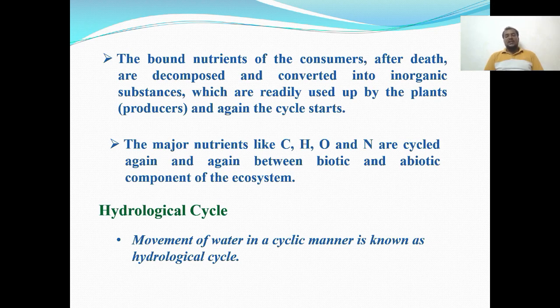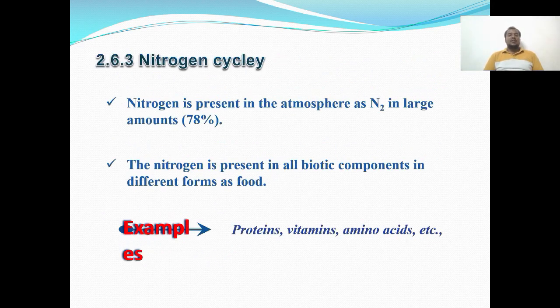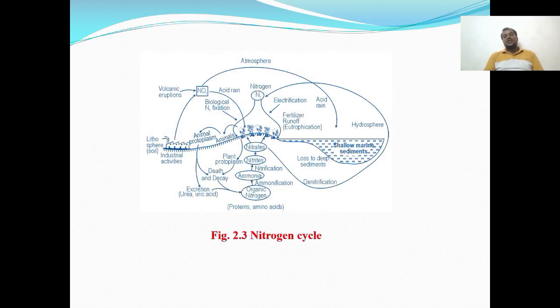So the hydrological cycle. We know the hydrological cycle means the movement of water from one place to another in a cyclic manner. So that is the hydrological cycle. Now the nitrogen cycle. Nitrogen is present in the atmosphere as N2 in large amounts. 78% of the atmosphere is nitrogen. Nitrogen is present in all the biotic compounds in different forms of food, for example protein, vitamins, amino acids, and some other foods.